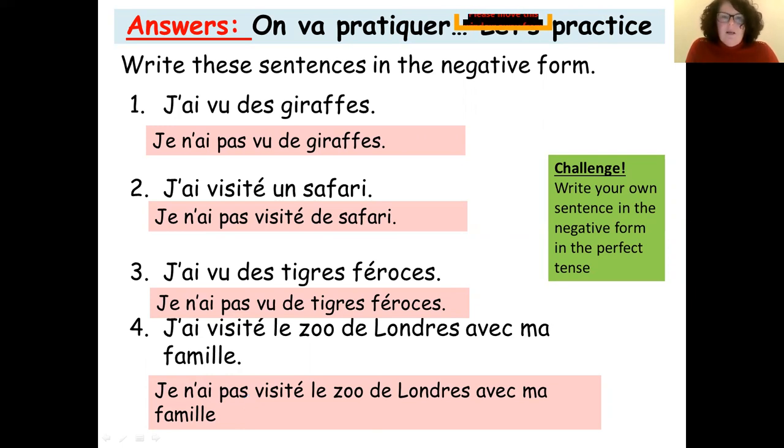Okay. So how did you get on with that task? If you've anything to correct, please pause the video while you correct your work, and correct please in red pen, avec un stylo rouge. Merci beaucoup.